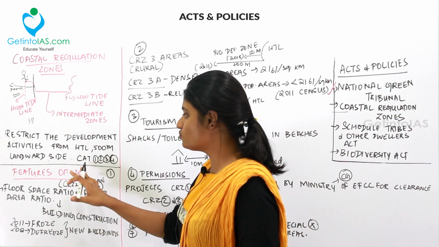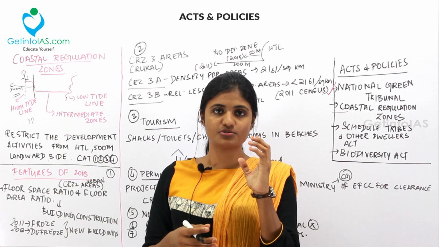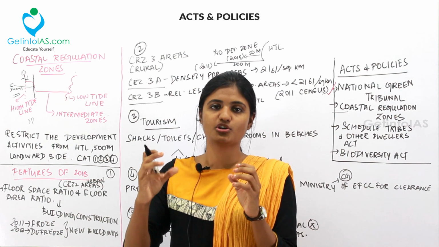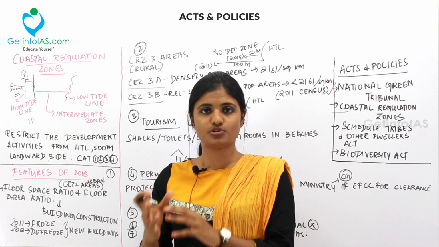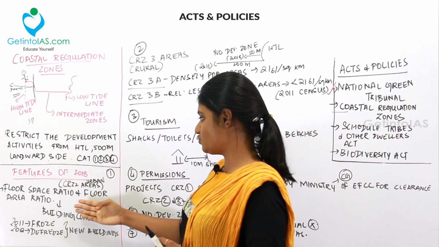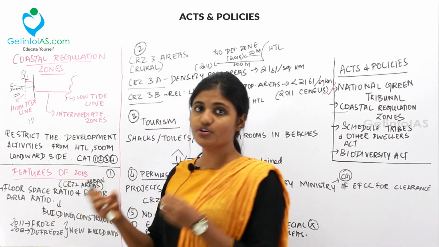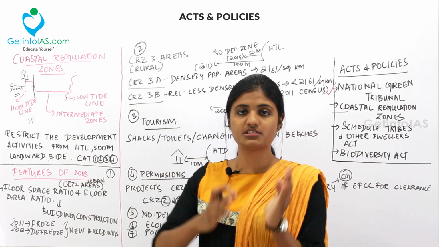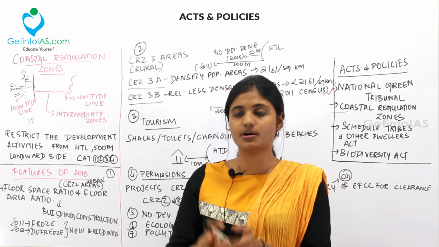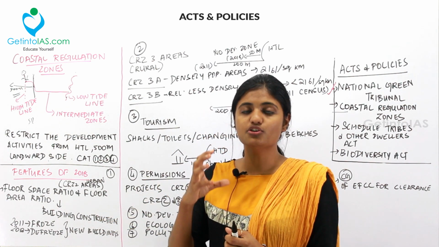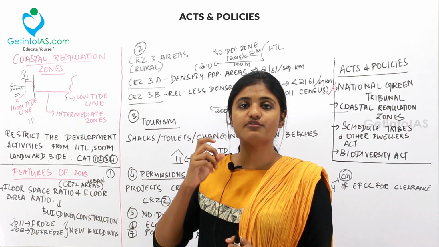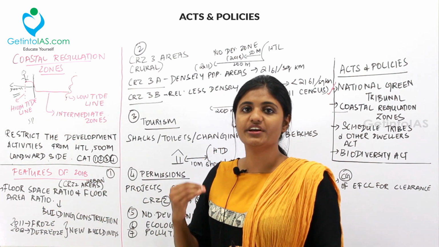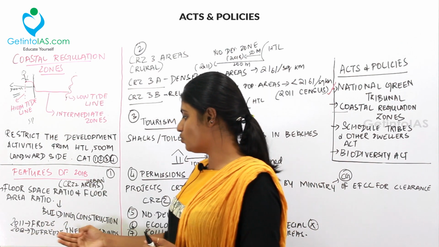And then coming to the features of 2018, we had the 2011 coastal regulation zone norms, and now we have the revised edition of 2018 norms. So what is the difference between 2011 and 2018? Under this, the floor space ratio, or the floor area ratio, is noted down. CRZ1 is for eco-sensitive areas, and CRZ2 is for urban areas. So under urban areas you have the floor space ratio. This floor space ratio was frozen in the 2011 notification, but now it is defrozen under the 2018 notification.